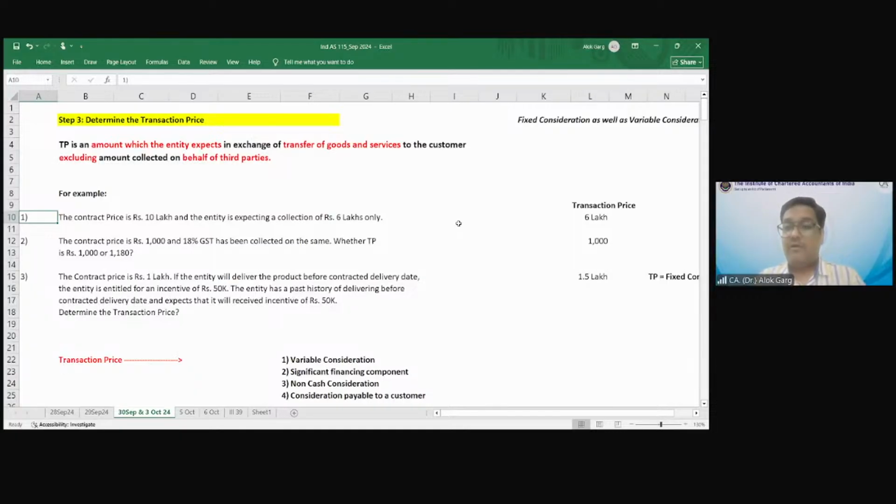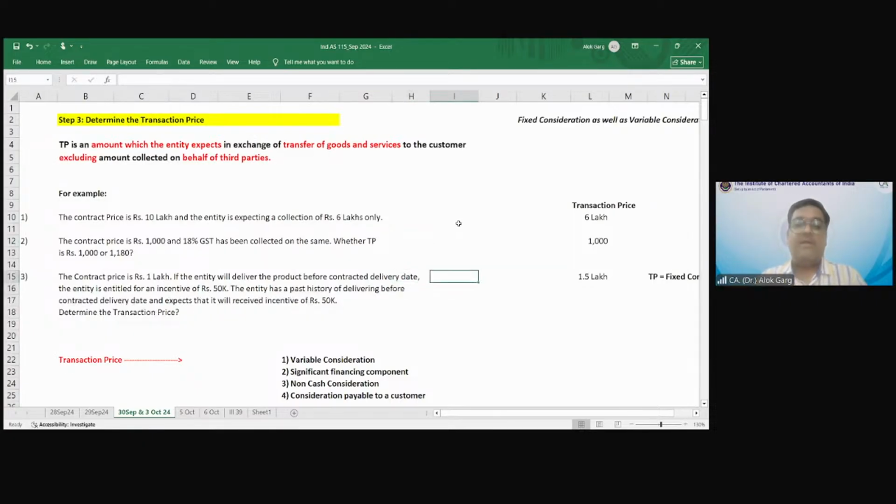Example number 2: the contract price is 1,000 rupees and 18% GST has been collected on the same. Whether the transaction price is 1,000 or 1,180? 1,000 rupees, right?